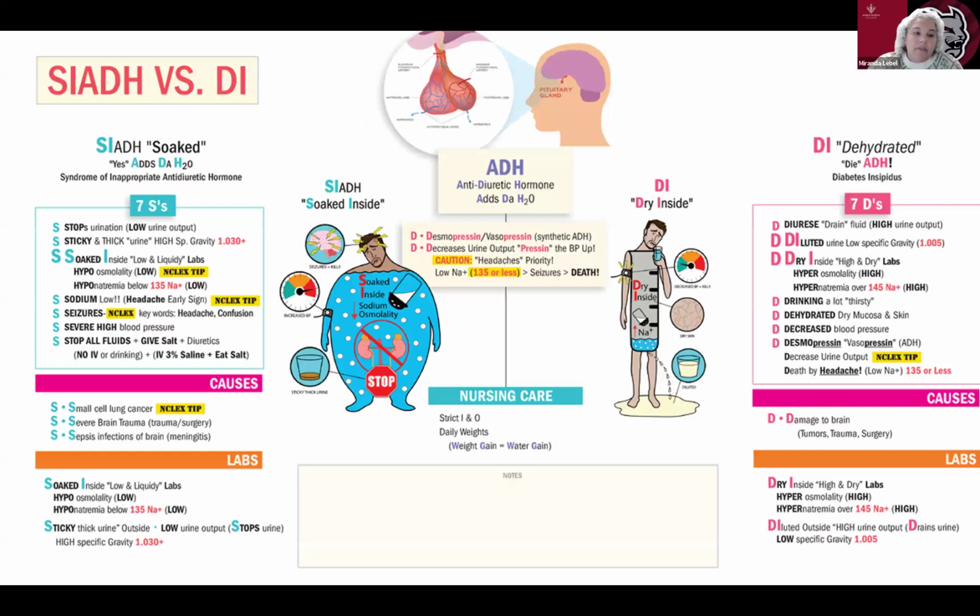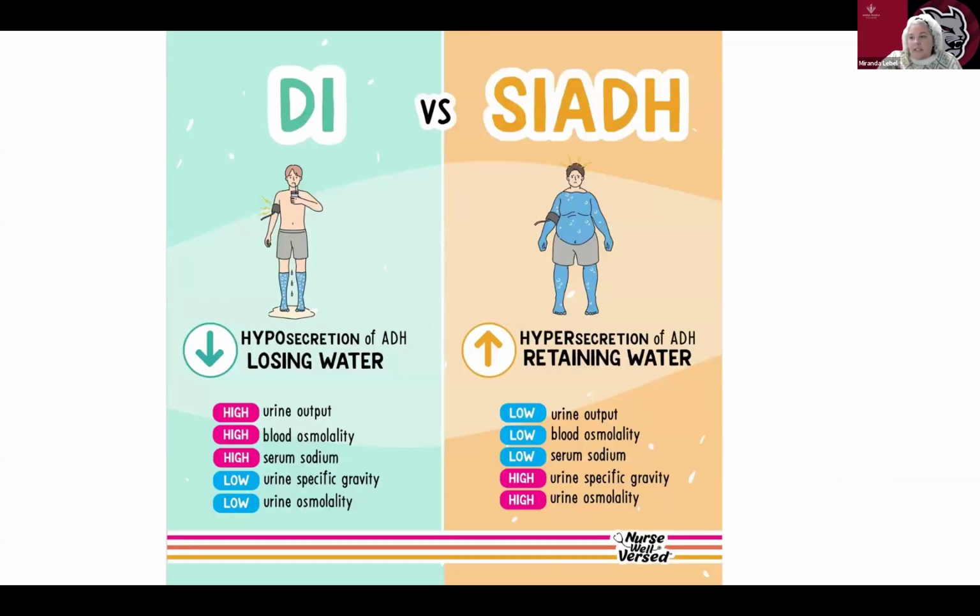I found this infographic here and I really liked what it had to show. It's really your concept map right here, so use this to study. It just really helps you understand. I like these little infographics when you can see what the patient might look like. I feel like that is really helpful when I'm taking tests. And then I have another one here of DI versus SIADH.